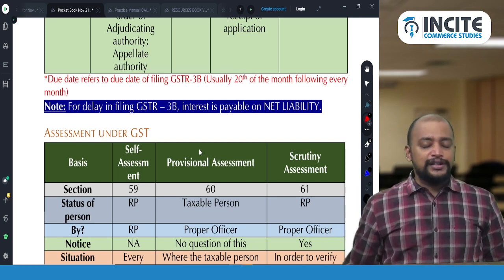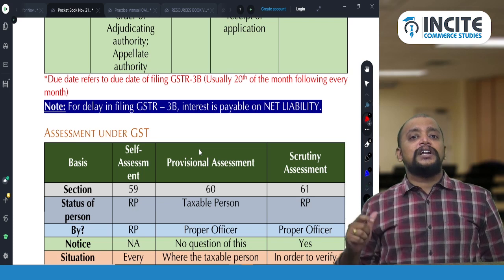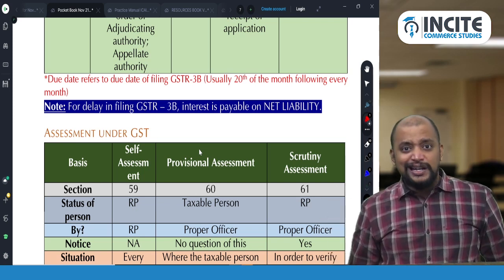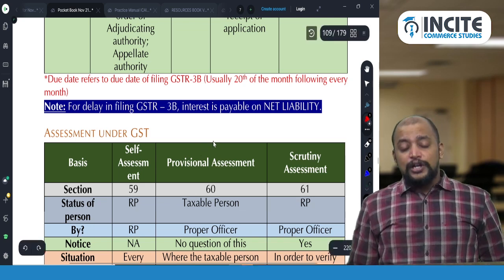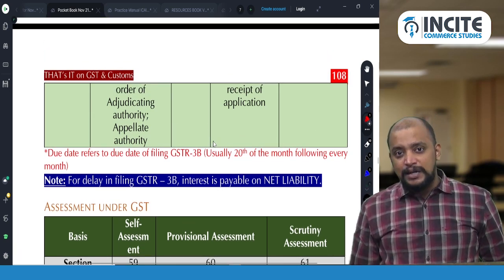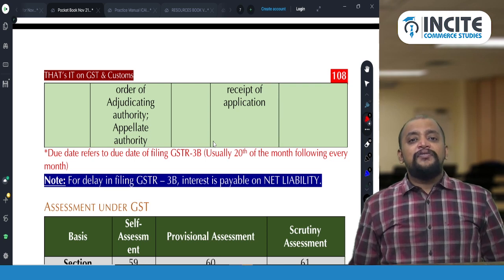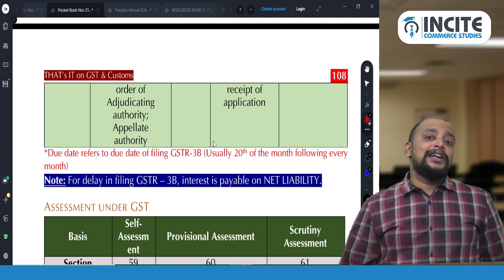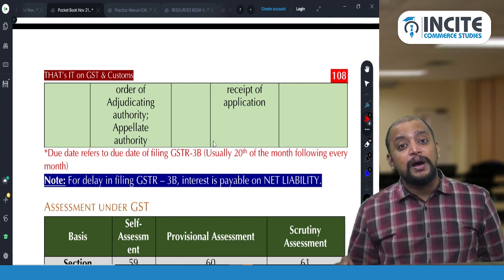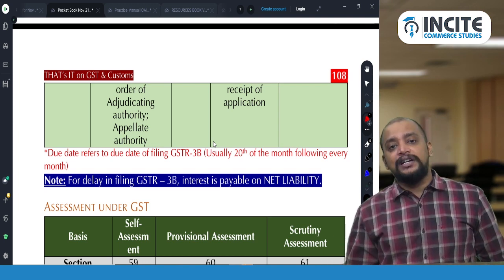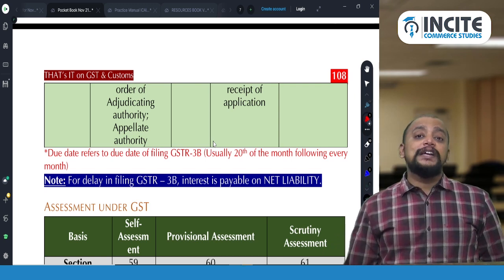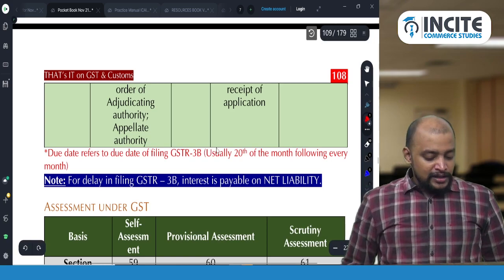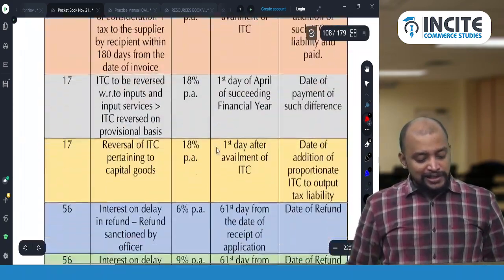Only on net liability, that is, whatever amount you paid using your cash ledger, on that only you need to pay interest. This is on account of delay in filing GSTR 3B. So delay in filing 3B leads to delay in payment of tax, and the interest will be computed on the net liability. But it is a retrospective amendment from 1/7/2017, which means if a person has already paid interest on gross liability, they can get a refund. So these are the various interest provisions under GST.